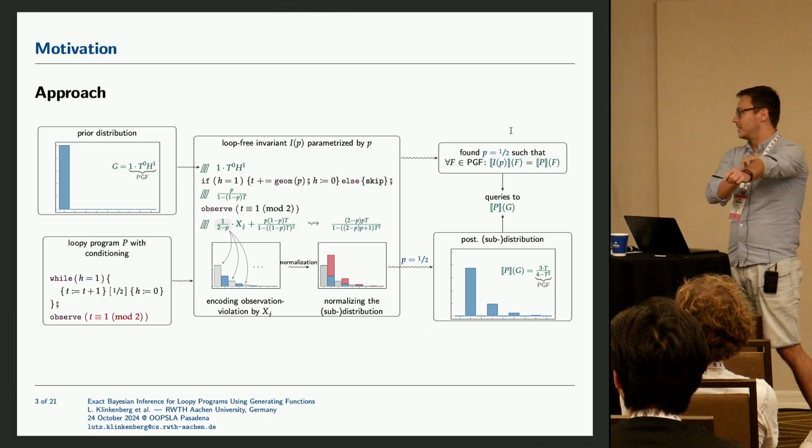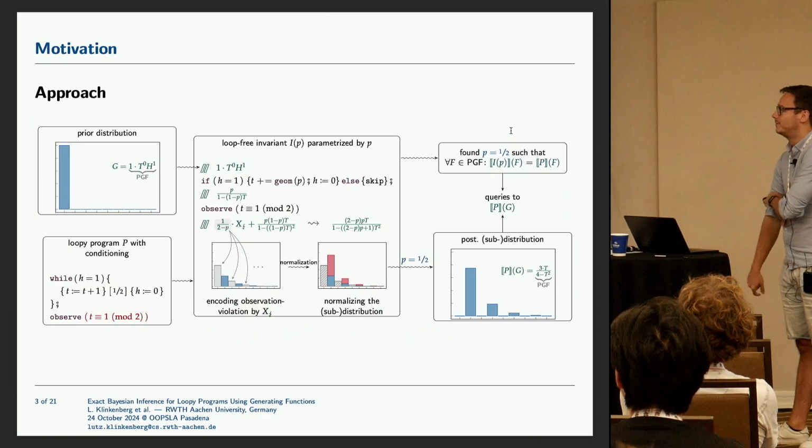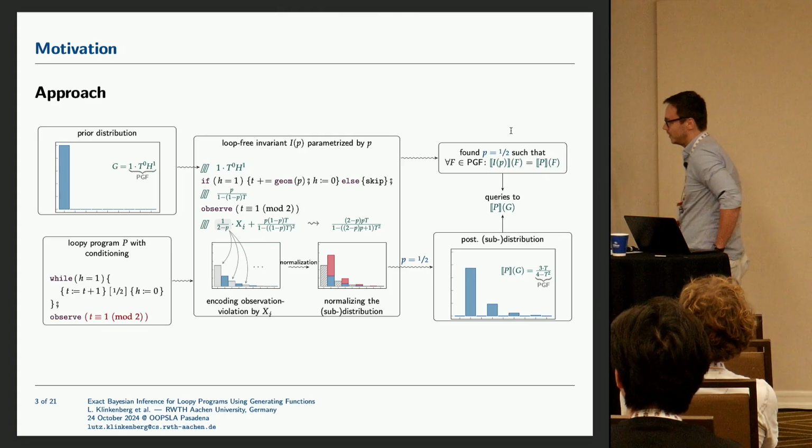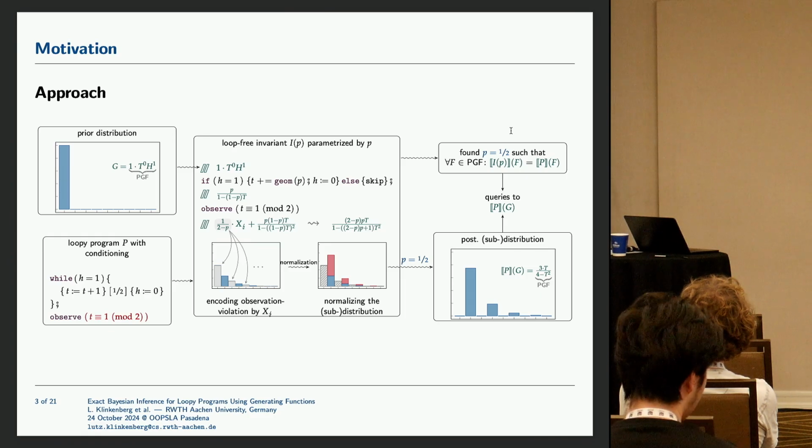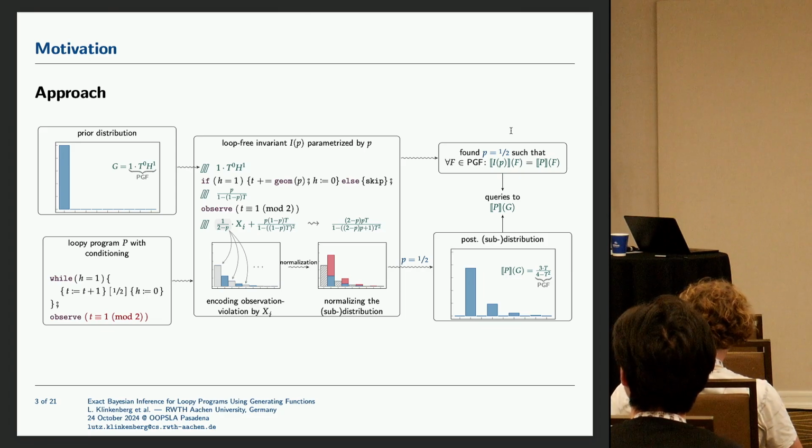Here you can see a course overview of our approach. On the left-hand side, you see a prior distribution. Think of it as the input of a program or your initial belief about something. Then you have a loopy program with conditioning statements. It just describes your stochastic model.